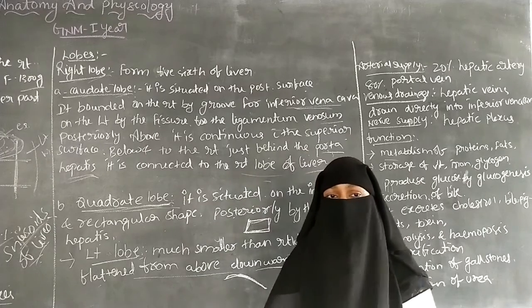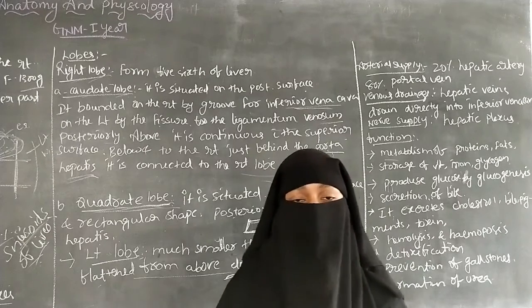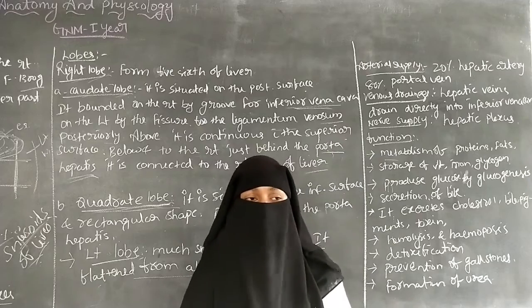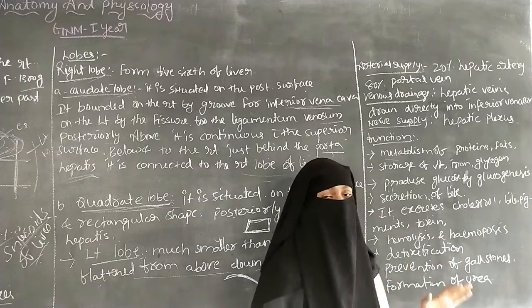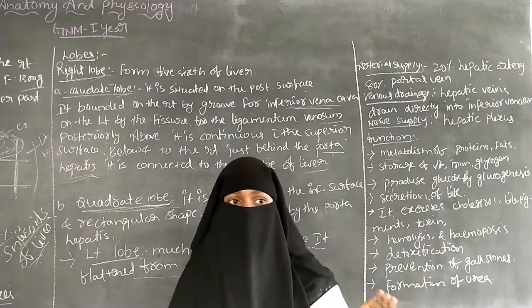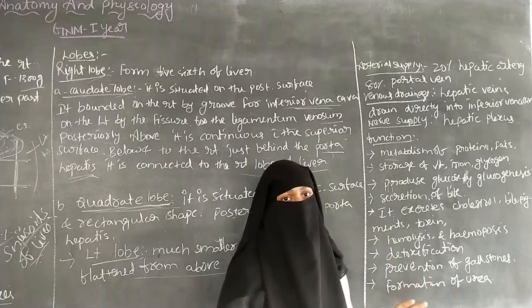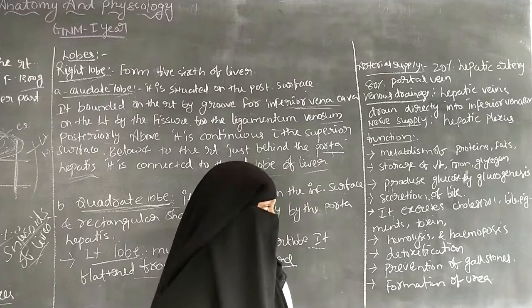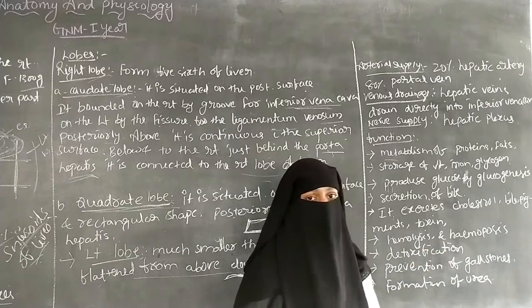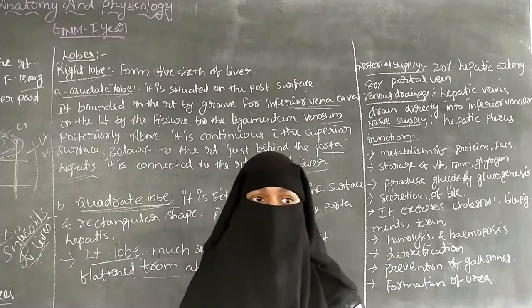And the next one is hemolysis. Hemolysis is the destruction of red blood cells. The old red blood cells are replaced by new red blood cells, so the liver helps in the formation of new red blood cells. And there is hemopoiesis.